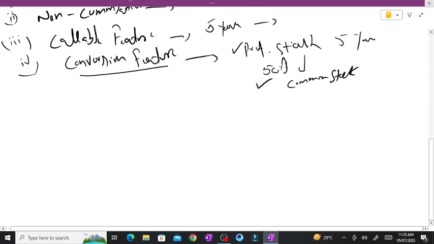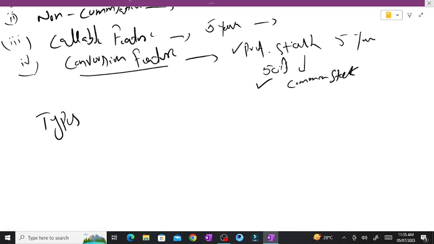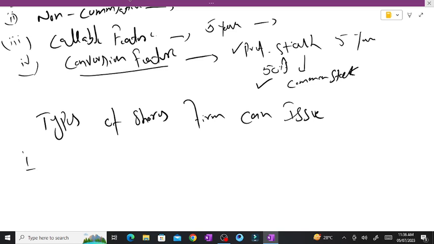So if we talk about the general types of shares a firm can issue, number one is authorized shares. These are the shares of common stock that the firm is allowed to issue, and they issue them according to their standards, their desires, their laws and their rules, whatever they want.